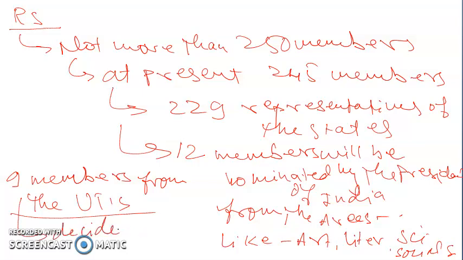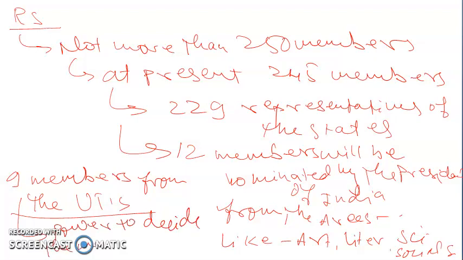Parliament has the power to decide the membership of union territories in the Rajya Sabha. So the power to decide the representation of union territories in the Rajya Sabha has been given to the Parliament.